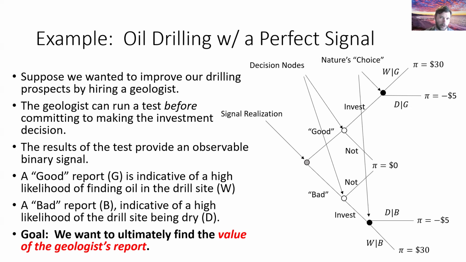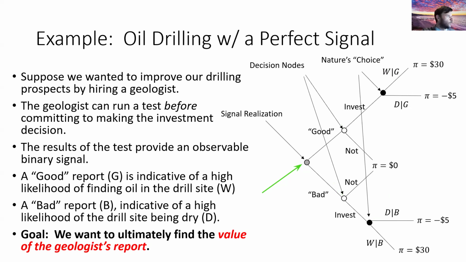Okay, so a little bit more complexity to the tree structure now, in that we have some timing to think about here. First thing that happens is we observe the signal realization. Then we get to decide, do we invest or not following a good signal? And do we invest or not following a bad signal? Once we decide if we invest, then we find out afterwards how nature's choice works out. So kind of 3 periods of interaction.